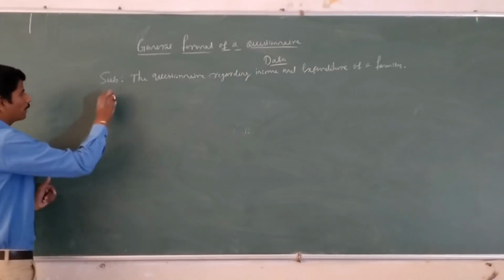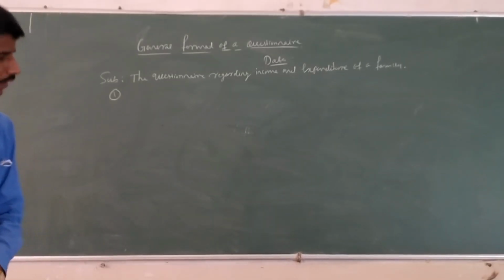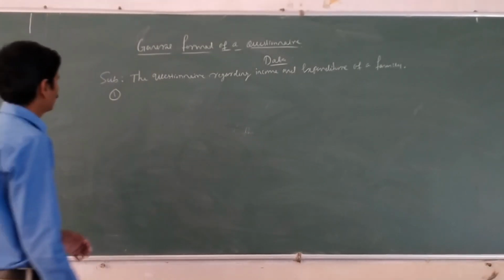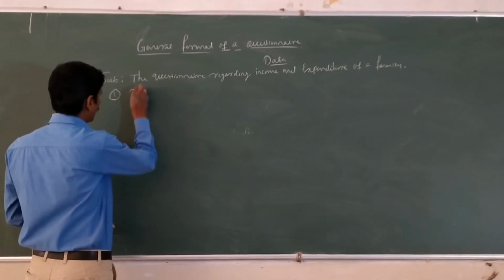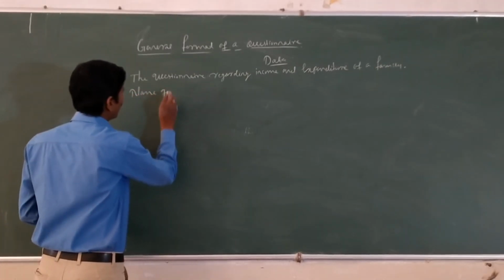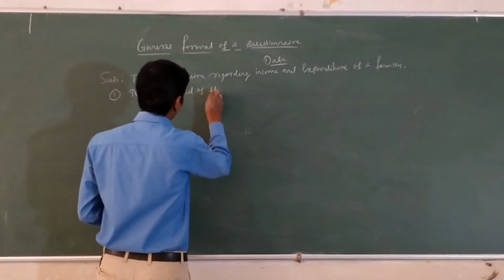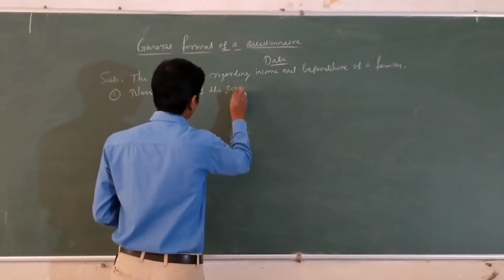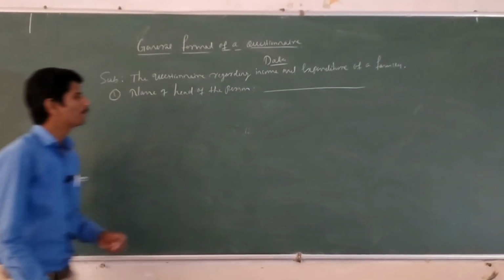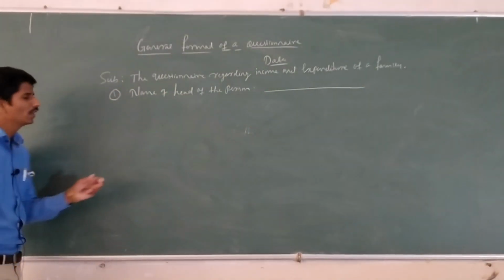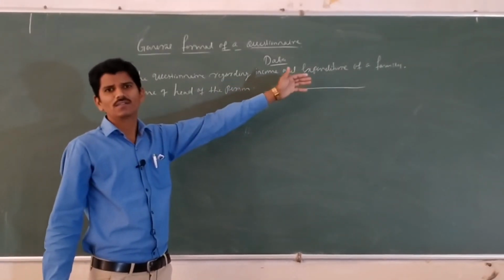Here we have to record the questions. First question, name of the head of the person. Here the informers write the answer. Name, whatever, X Y Z ABC.